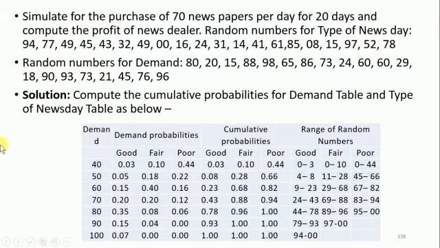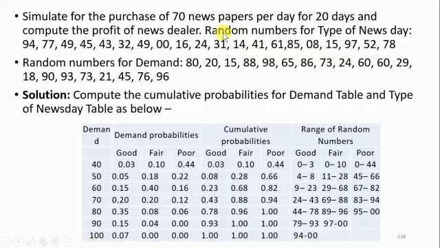So we simulate the probability of purchasing 70 here. The organization, or news dealer, is going to buy 70 newspapers per day for 20 days. It means that each day he's going to purchase 70 newspapers, and he's going to do the same for 20 days. So we have to compute the profit for the news dealer. The profit for the news dealer is what?